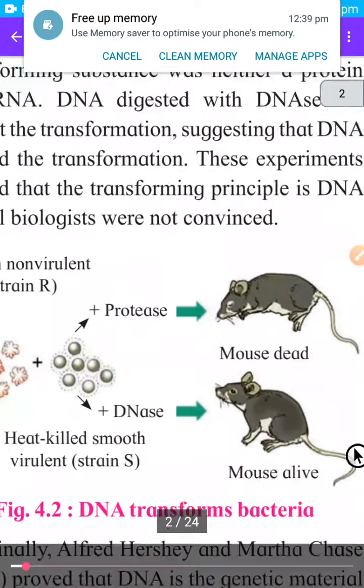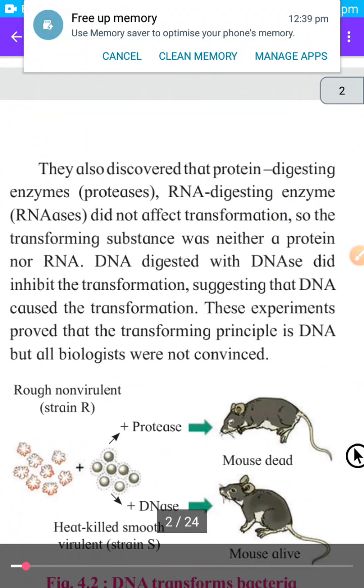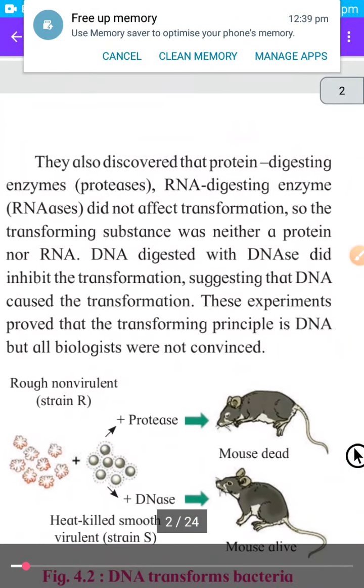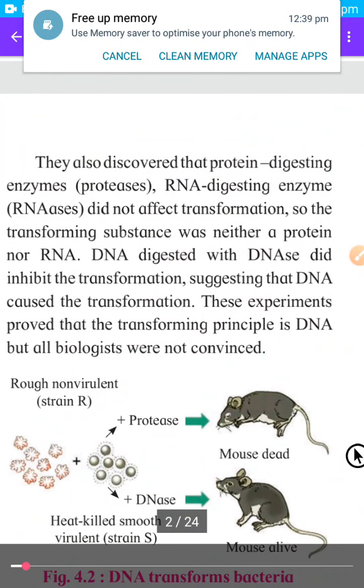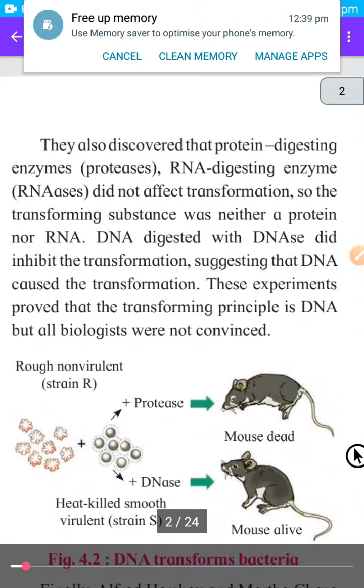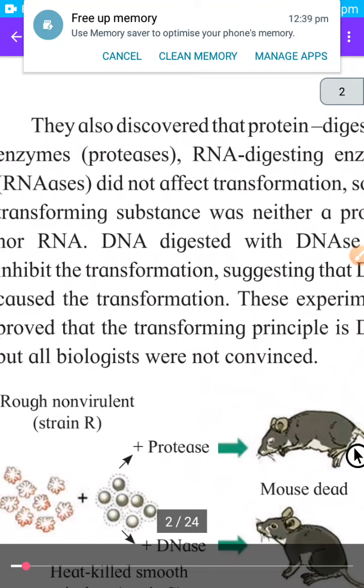Then they also discovered that protein digesting enzyme protease and RNA digesting enzyme RNase did not affect transformation. What was the next step they did? They mixed the protein digesting enzyme protease, which will destroy the protein, and also the RNA digesting enzyme RNase, and they saw that though they destroyed protein and RNA, the transformation of R type into S type still took place.